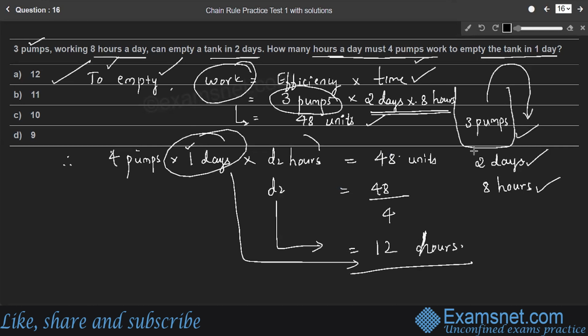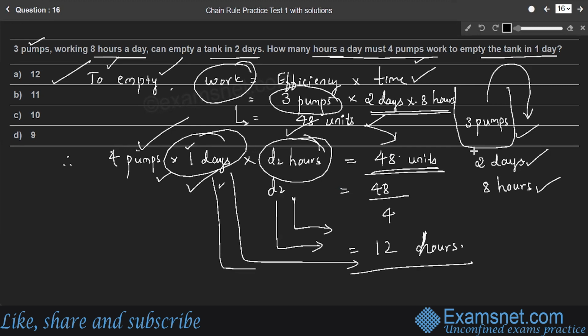To empty the same tank, if four pumps start working only for one day, how many hours do they need? The product of number of pumps, number of days, and number of hours, which is efficiency into time, gives the total work. Here, the total work is the same. Therefore, number of hours D2 is equal to 12 hours. In one day, each pump has to work for 12 hours. Therefore, option A is the right answer.